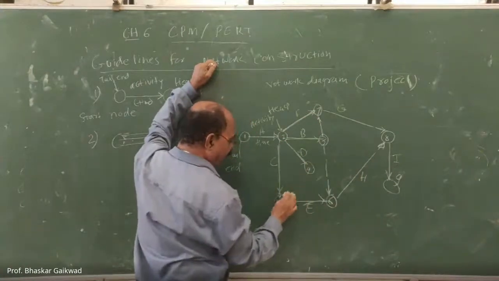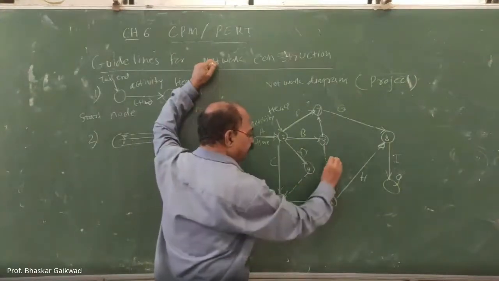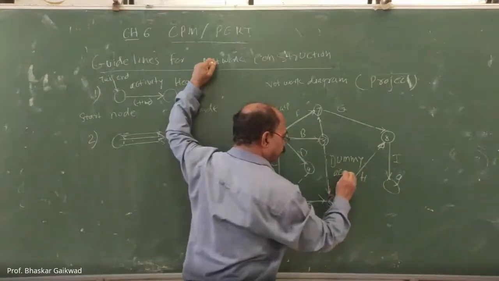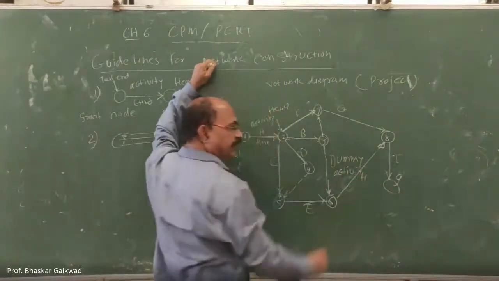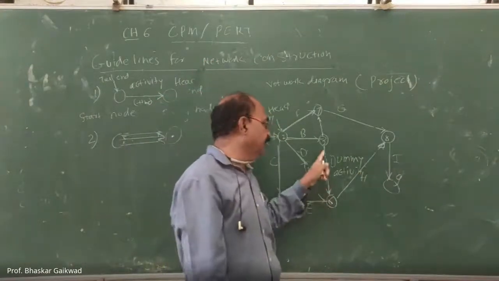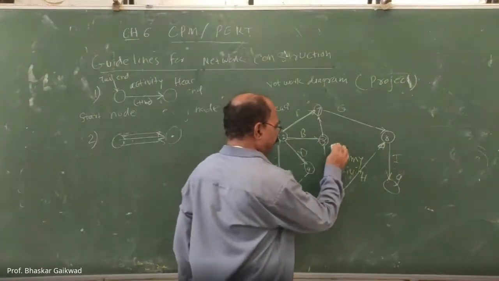And whatever dotted lines are there, these dotted lines are called dummy activities. In order to make the logical sequence, we require dummy activities, and the time for a dummy activity is 0.